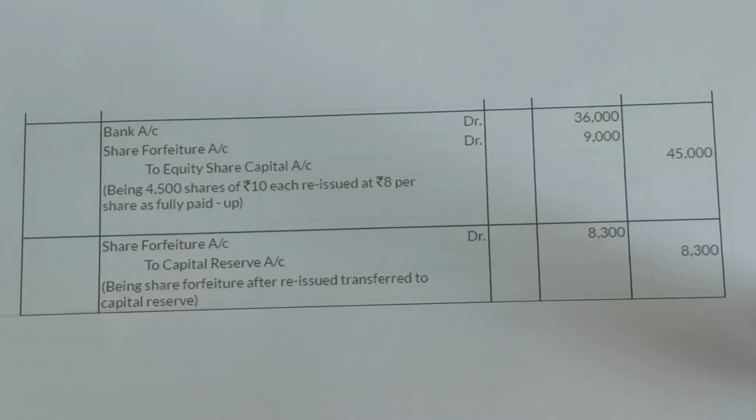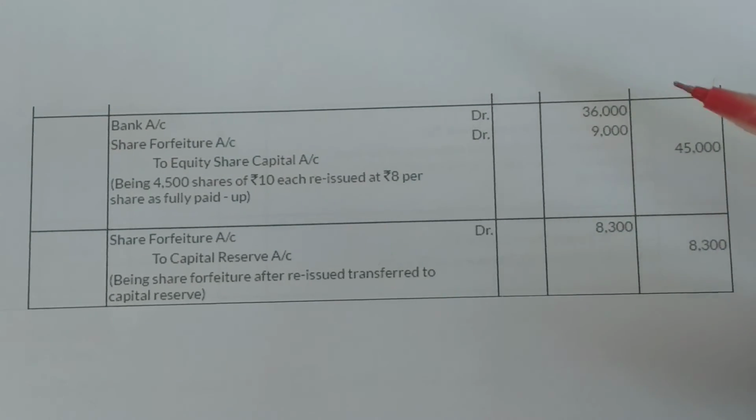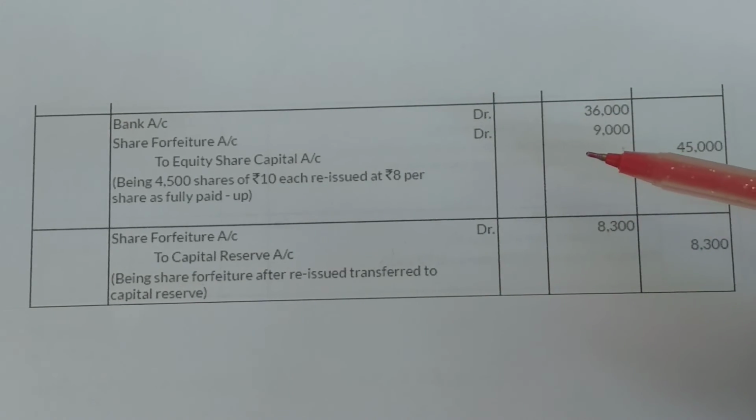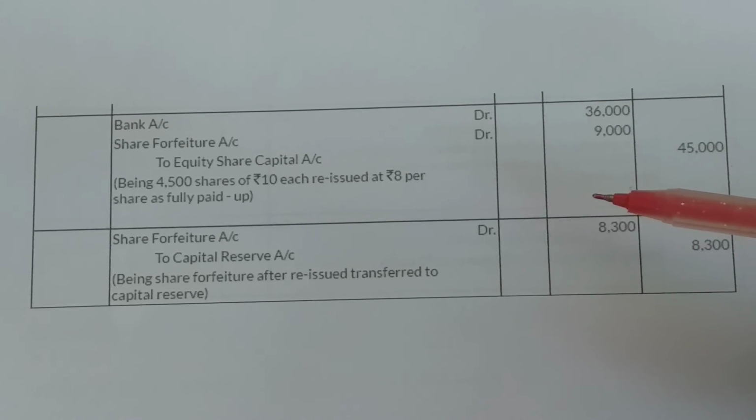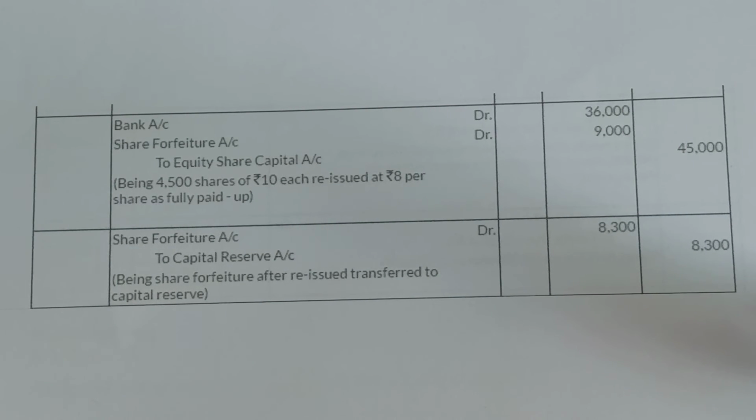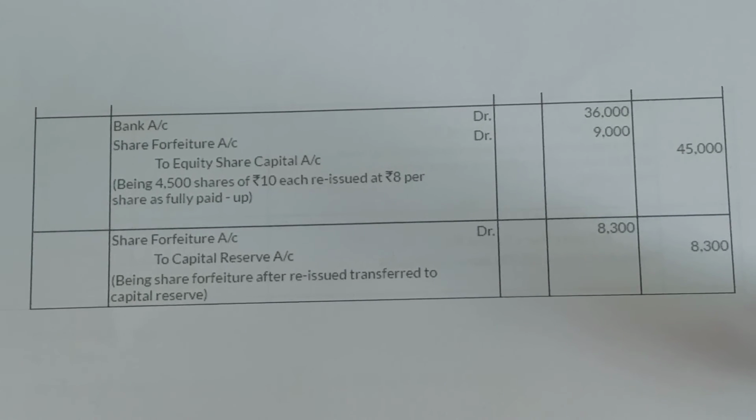The shares are reissued to Mr. X at 8, fully paid up. So bank account debited, share forfeiture account debited to equity share capital, 4,500 has been reissued at rupees 8 per share, fully paid up. And how to calculate the capital reserve, I'll show you through a working note.